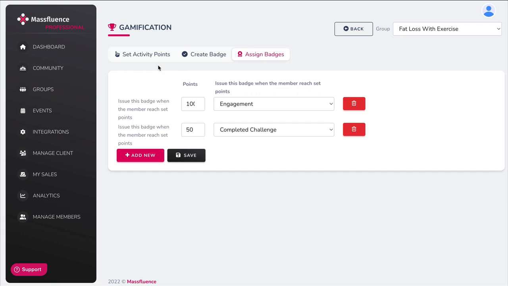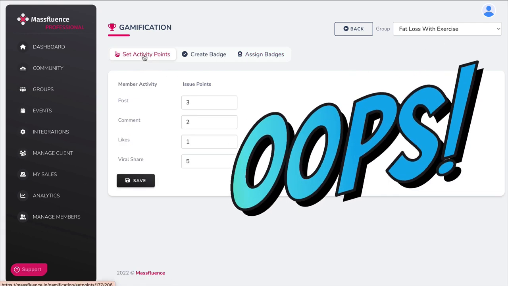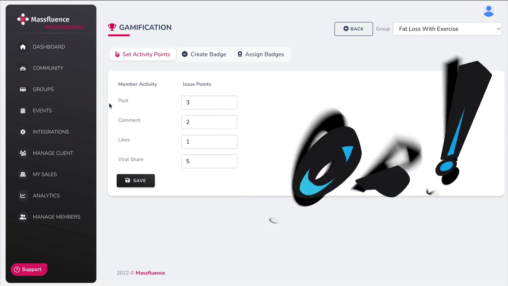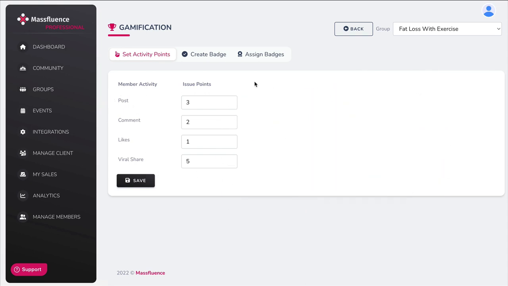The only thing I was a little frustrated about there was when you set the activity points, it was just for a viral share, likes, comment, or post. So I didn't have an ability here to add additional activities such as completing a challenge, that type of thing. So the only way around that would be to post something in the community and let your audience know that that's how they can unlock certain levels.